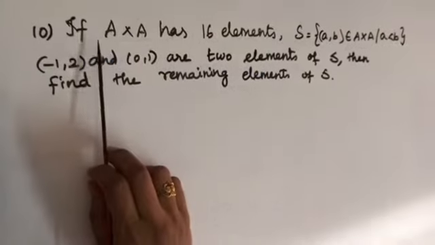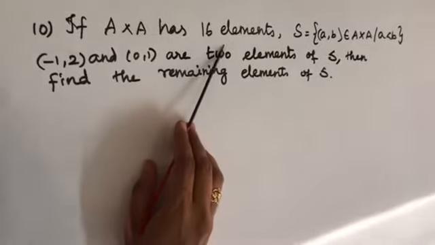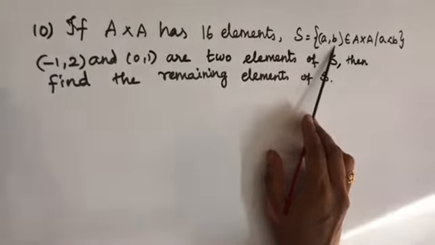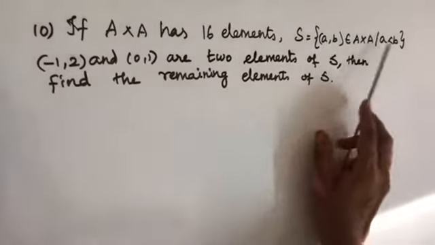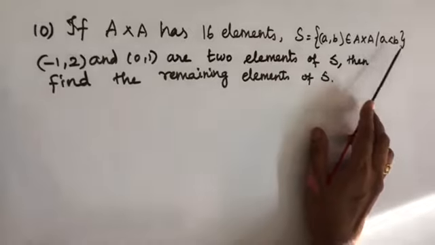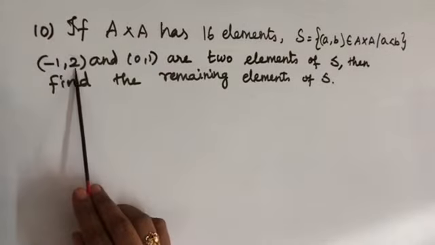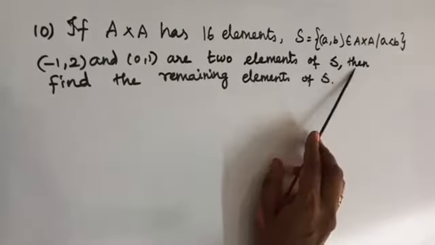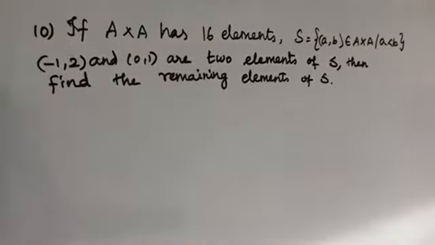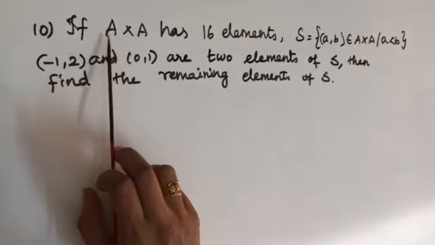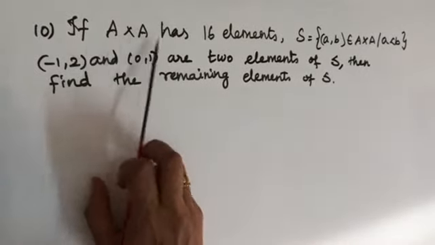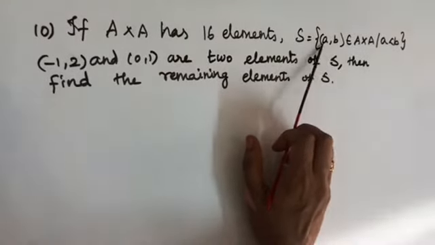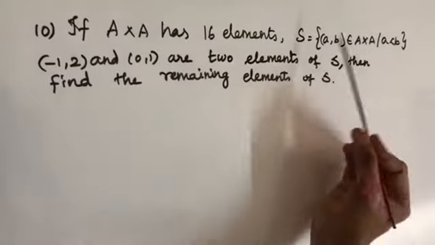If A cross A has 16 elements, the set S is equal to the set of all (a, b) belonging to A cross A such that a is less than b, and (-1, 2) and (0, 1) are two elements of S. Then find the remaining elements.